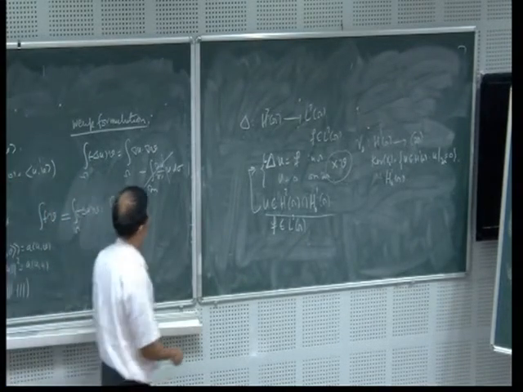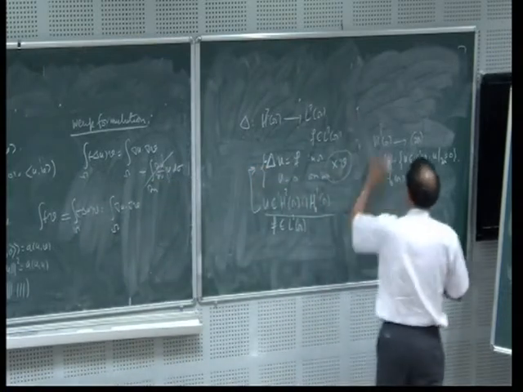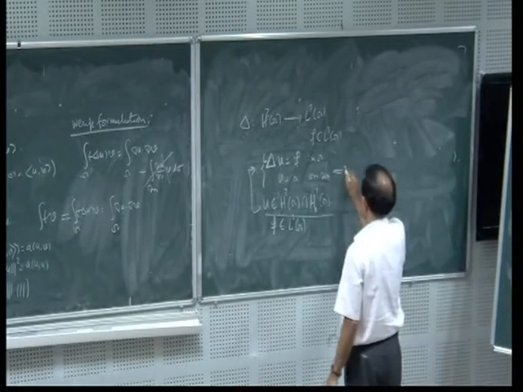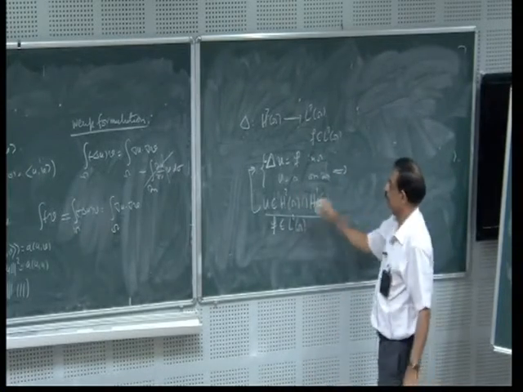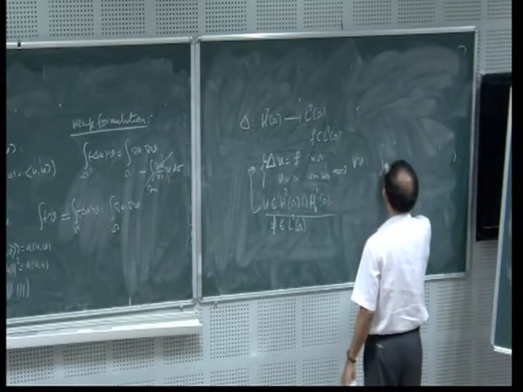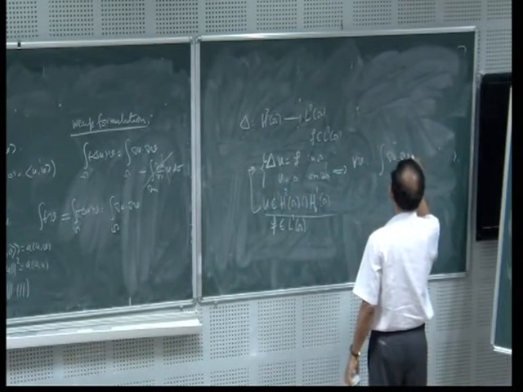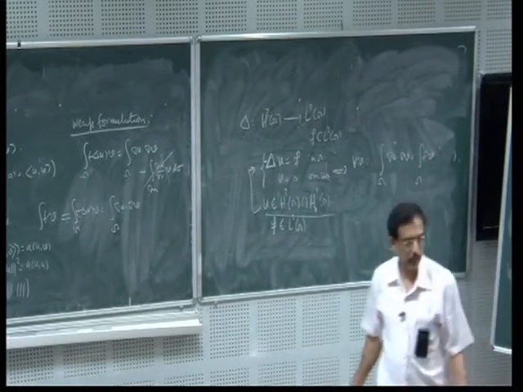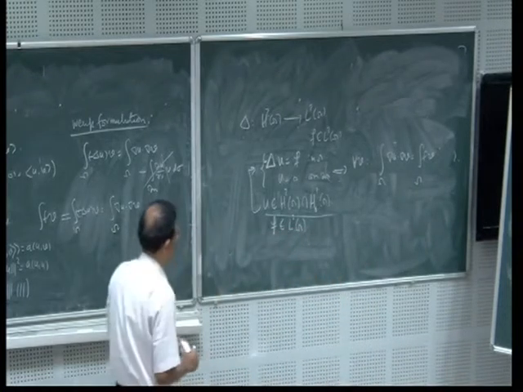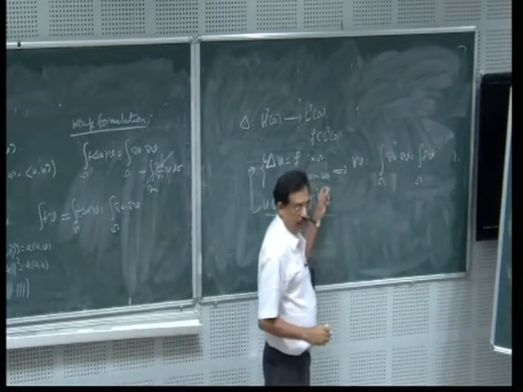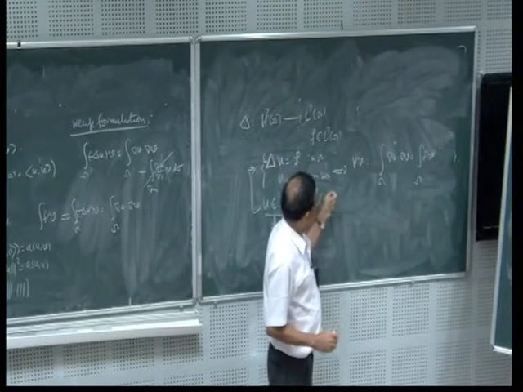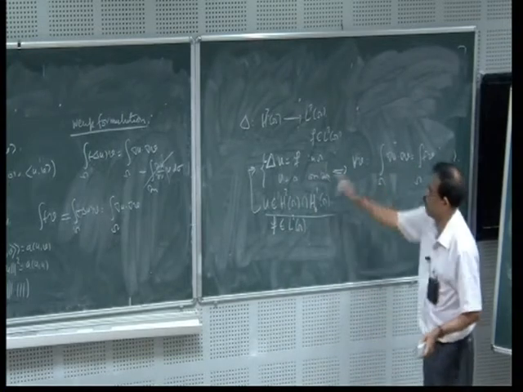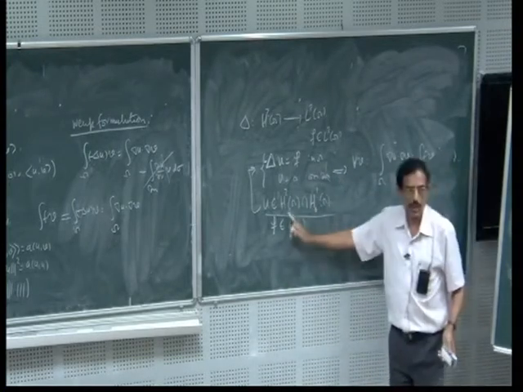So what is the formulation we get now? If u is a solution for this equation, then for every v, I have that the integral of grad u dot grad v is equal to the integral of f v. It is just an integration by parts. But I cannot come back from here to here. I can go forward and come back because u and v are twice differentiable functions.